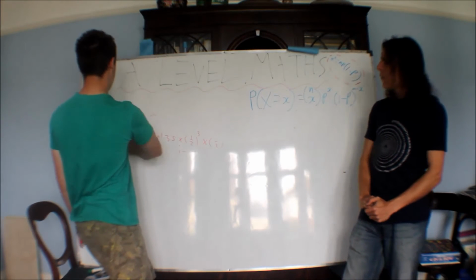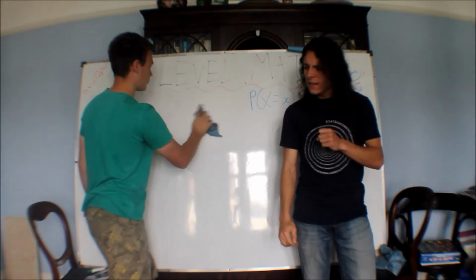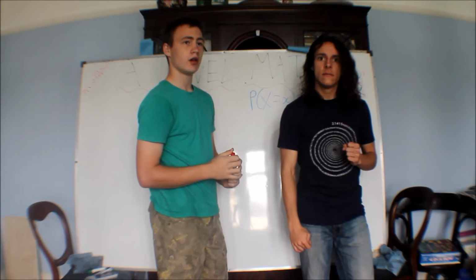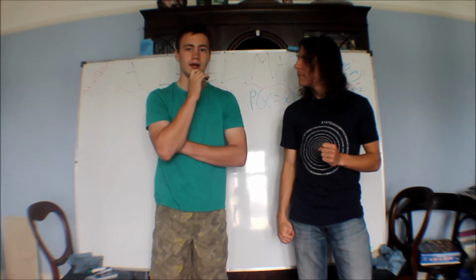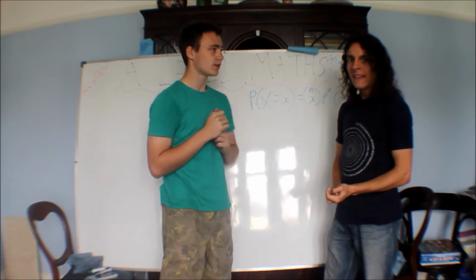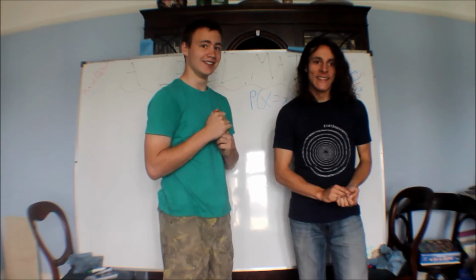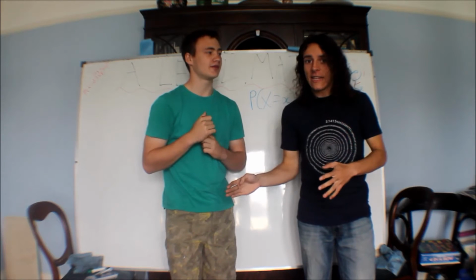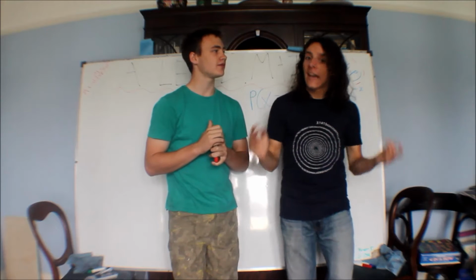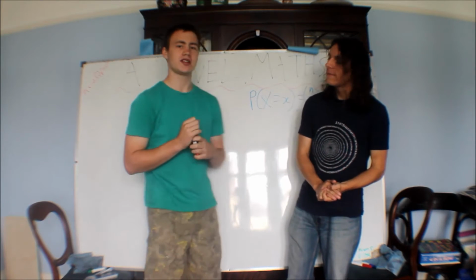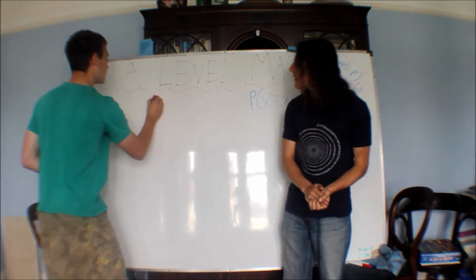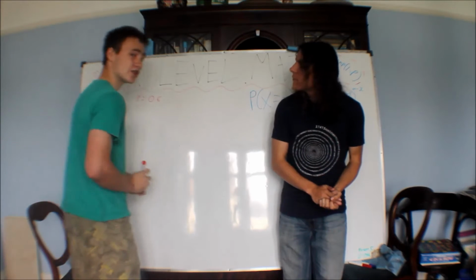Alright, so I need another example of 2 outcomes. Have you had your tea today, Wayne? I haven't yet. I'll have my tea in a bit, actually. Oh no, but that means I'm more likely to get angry and all stressed and frustrated and punch you in the face. It does mean that. You're smiling now. So if Wayne hasn't had his tea, the probability is 1. Yes, I will definitely punch you in the face. But let's say he's had his tea. If I have, the probability of me getting angry is decreased, but if it's only 1 tea, it's still about 0.6. And that's the probability that I will punch you in the face.